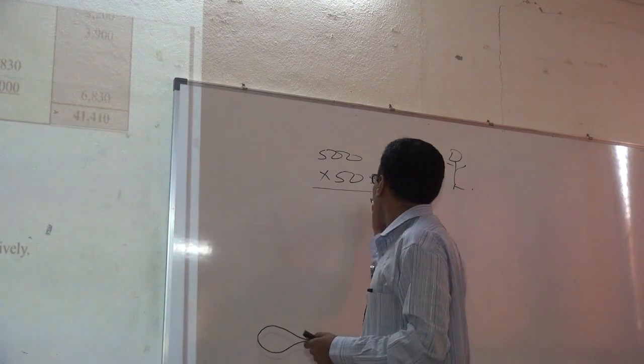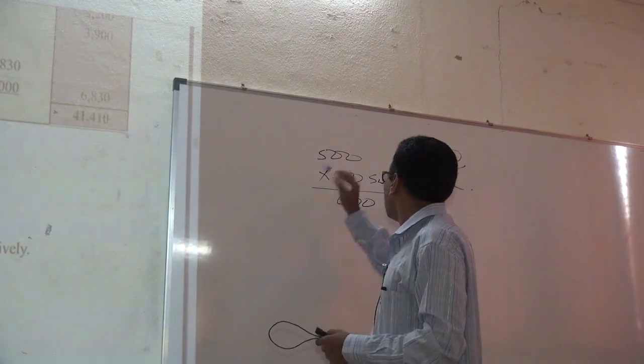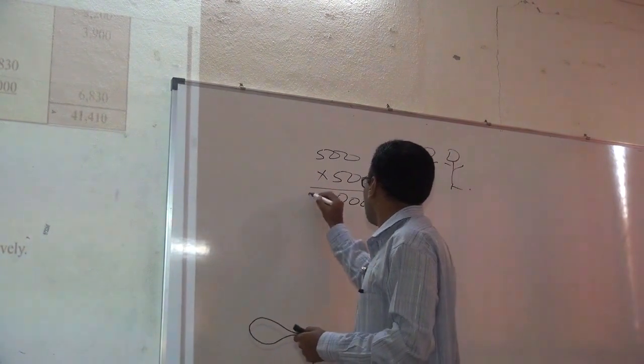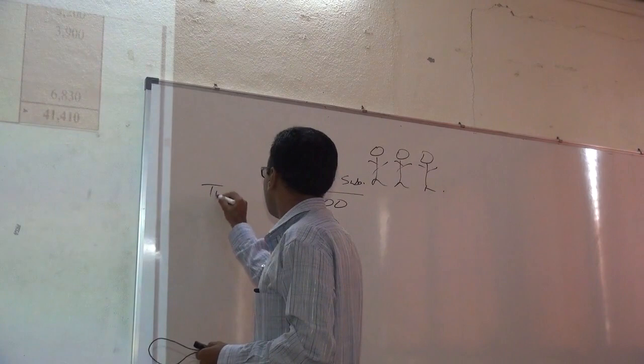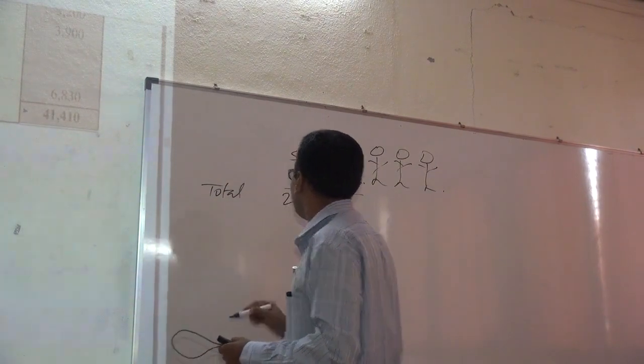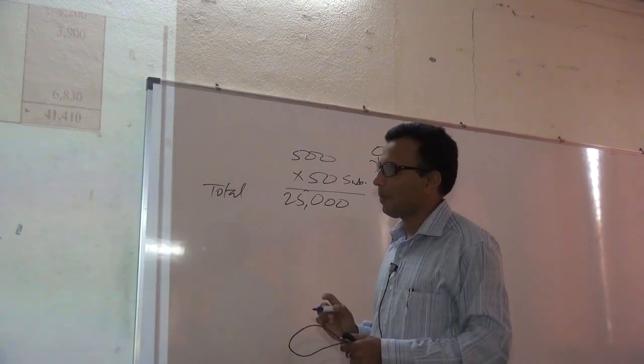So 500 into 50, 25,000 is the total subscription we must get every year.